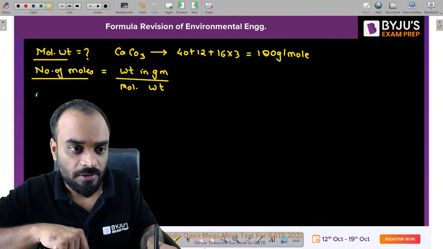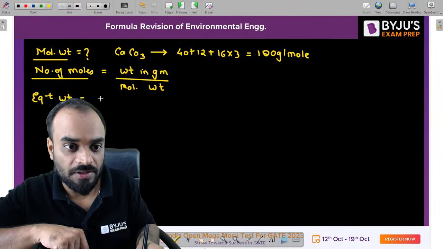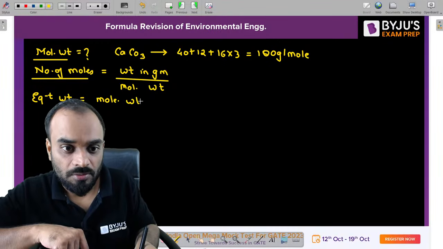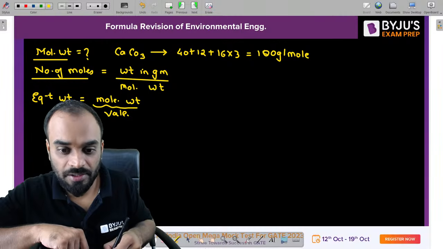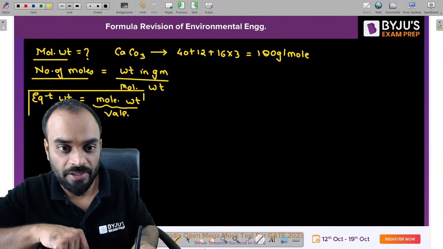Next one is equivalent weight. Equivalent weight is molecular weight divided by valency.